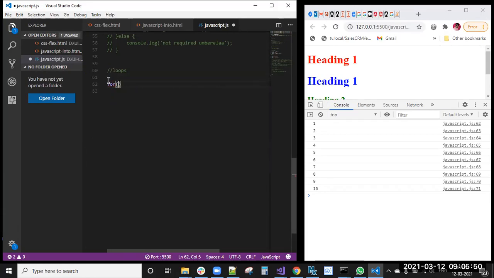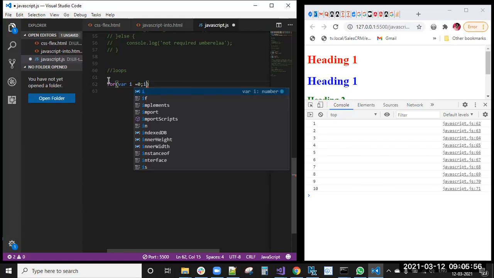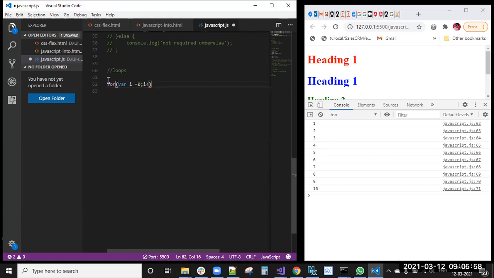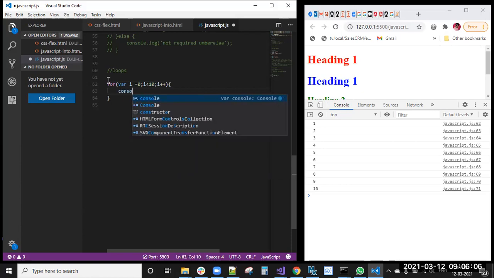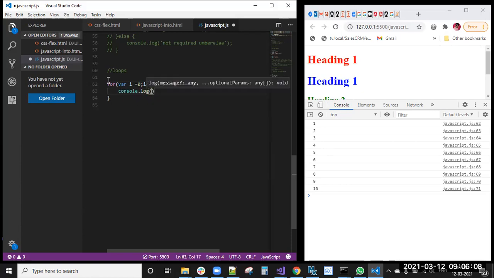I'm writing the for loop. For where i equal to 0, I will explain these 3 conditions, no problem. i less than 10 and i plus plus. Now you can see console.log of i. Done. File save.